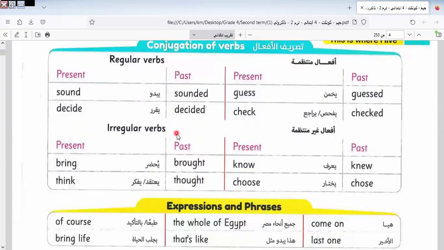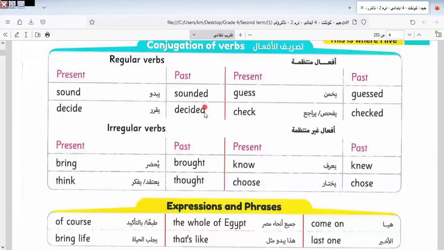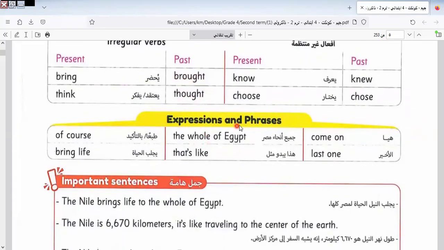We know the regular and irregular verbs, and we know the regular verbs must be added by ed, like sounded, decided. Irregular verbs change, like bring, brought, think, thought. And we do some expressions.